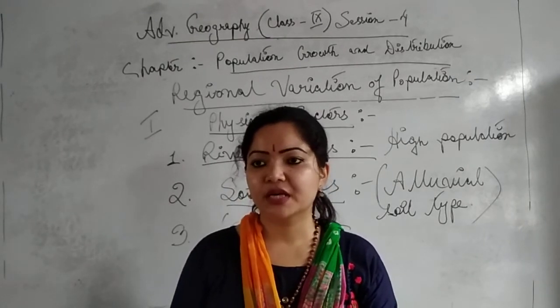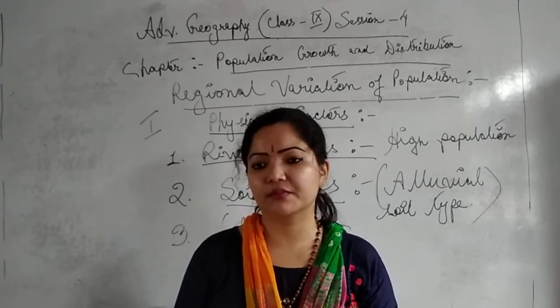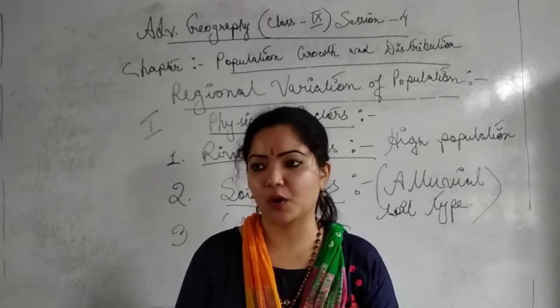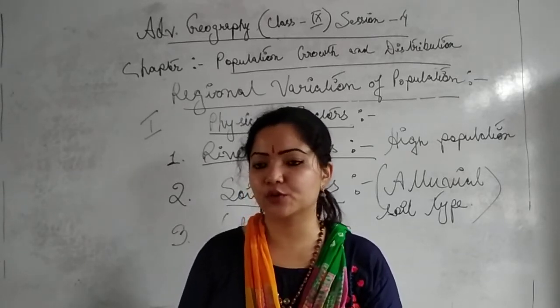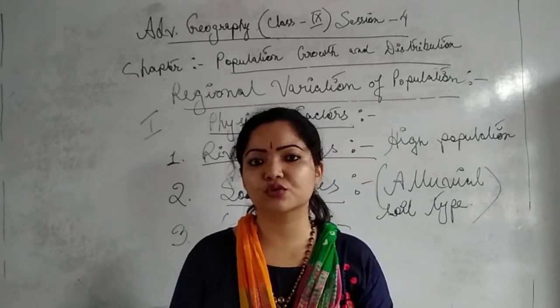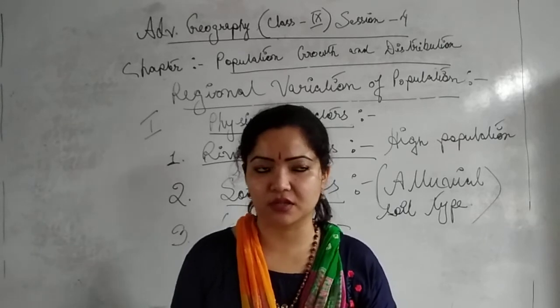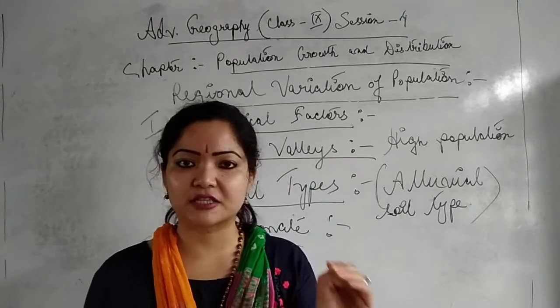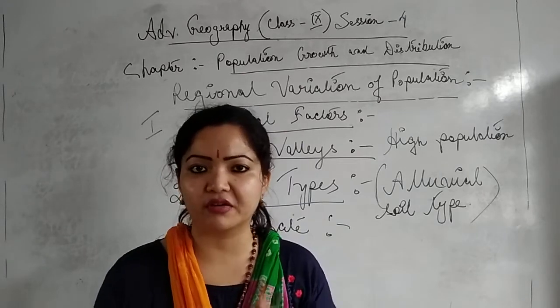Moreover, if we take some examples, such as the desert type of climate, the mountainous type of climate and the polar type of climate, as I already told you, people don't reside in such harsh climates, isn't it? In the extreme cold regions, people can't survive very smoothly.